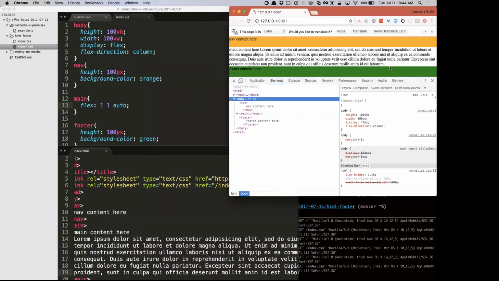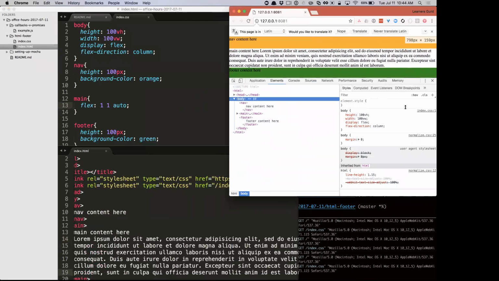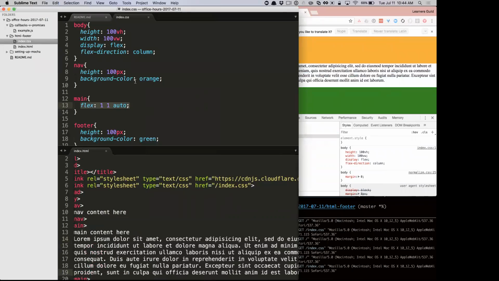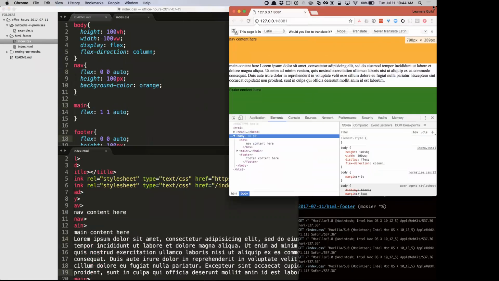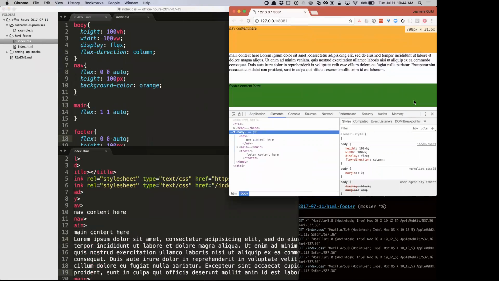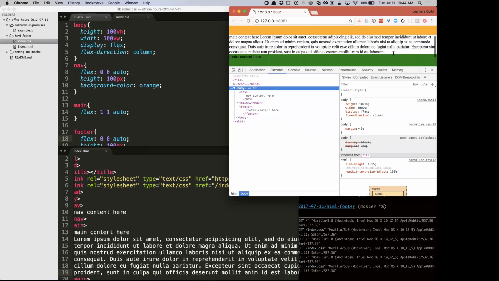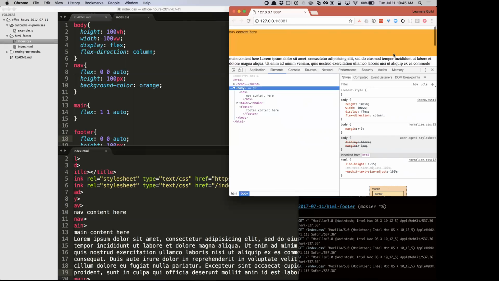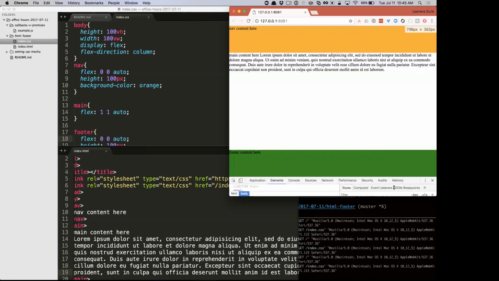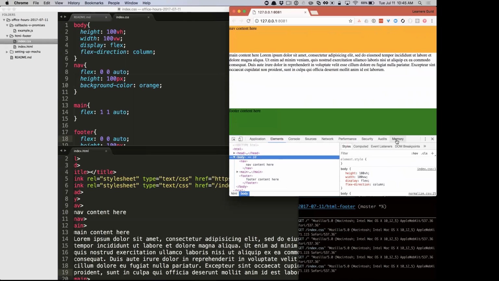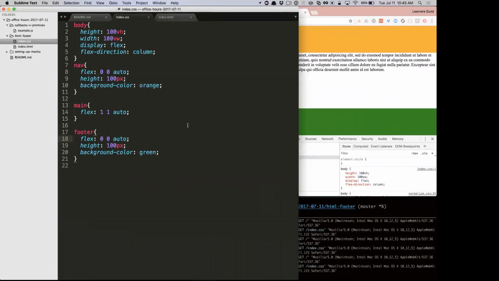And now, here we go. So what we don't want is the header and footer to be growing and shrinking like that. So I'm going to put flex 0 0 on the header and the footer. And now they should just stay 100 pixels. There we go. So now you can see the footer stays at the bottom, but if the content's longer, then we can scroll. Yeah? So here's the CSS for that.